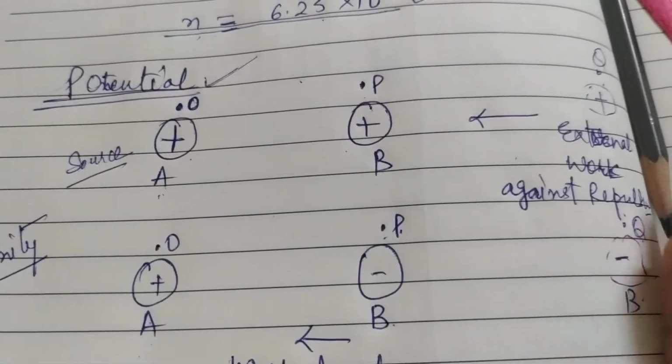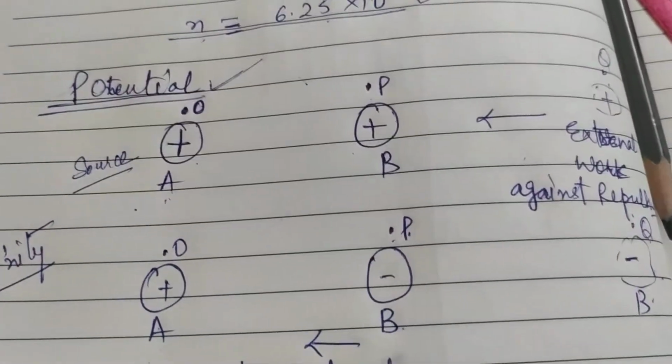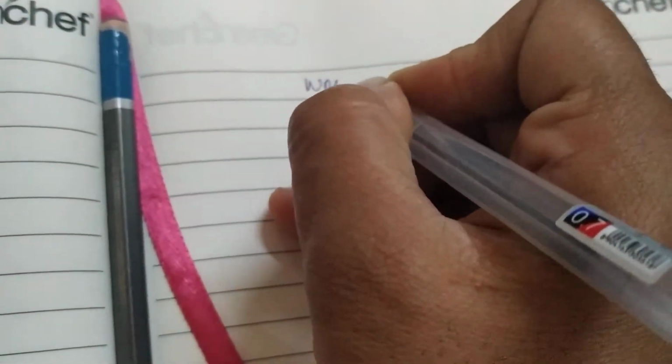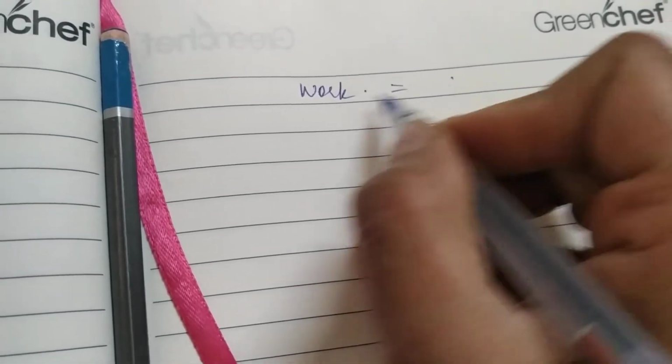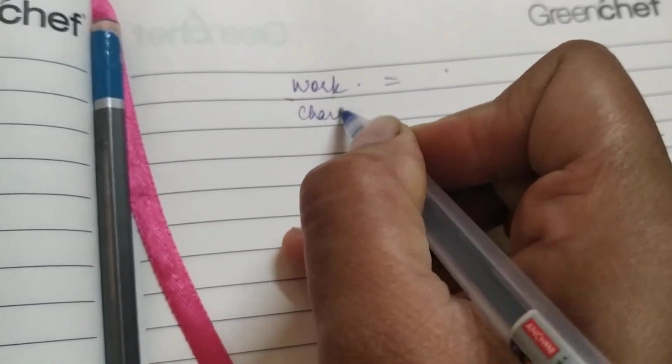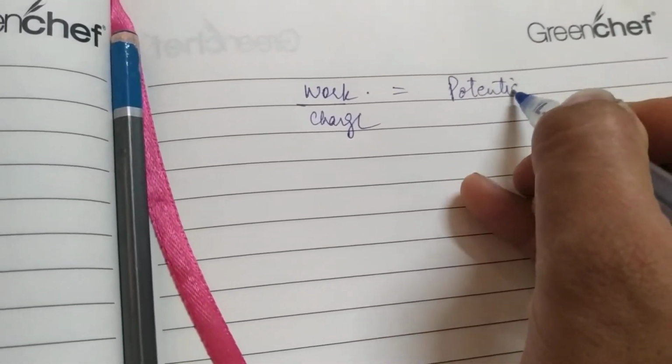So other charge which is brought near this source charge in its vicinity, some work is involved, and that work done per unit charge is called the potential of that point at which the other charge is to be brought.